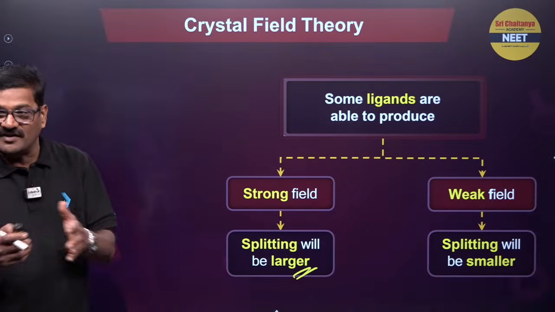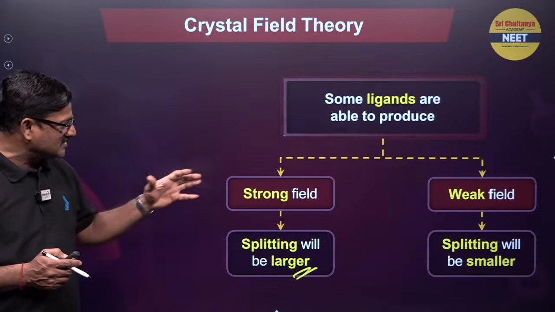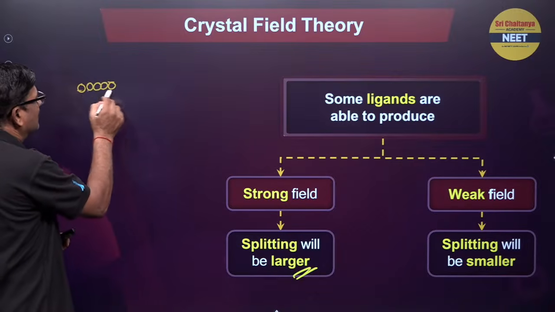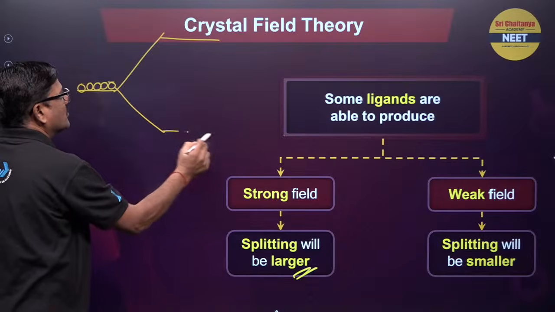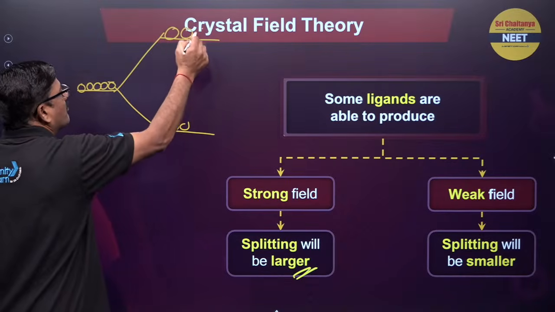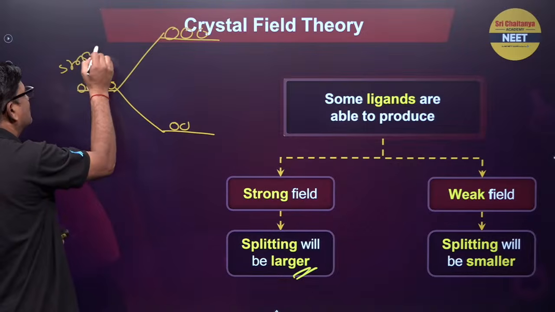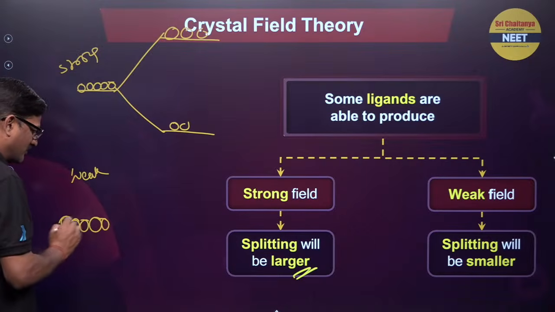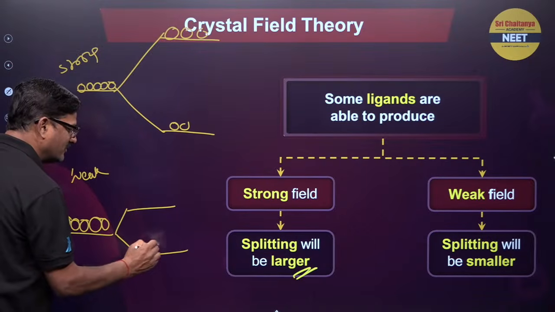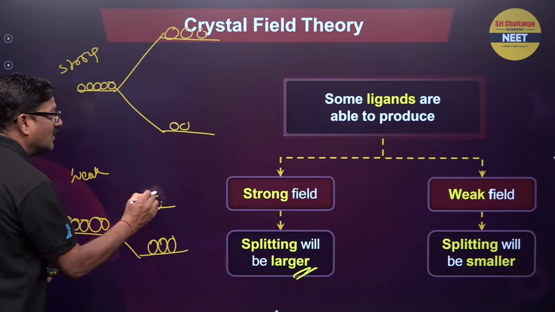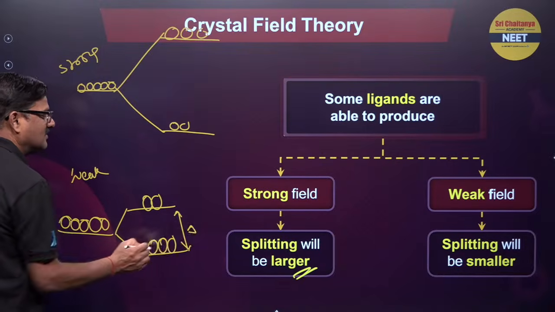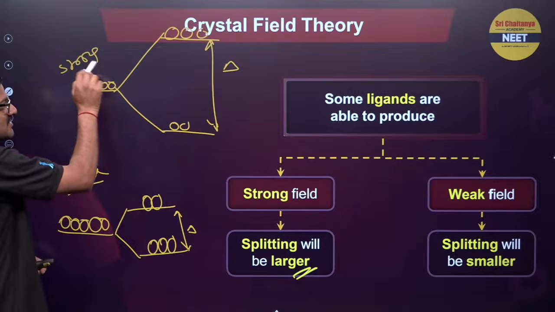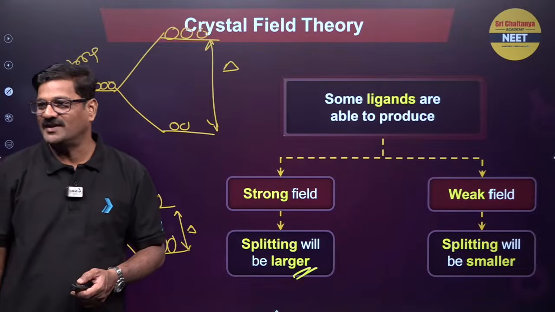Okay, moving ahead here, some ligands are able to produce a strong field, some ligands are able to produce a weak field. So for strong field splitting, you can see these 5 d orbitals are going to split like this. This is strong. If it is weak, what will happen? These d orbitals appear like this. The energy gap will be very less. In the strong case, the energy gap is going to be too large. So this is the weak ligand presence, and this is the strong field ligand presence.